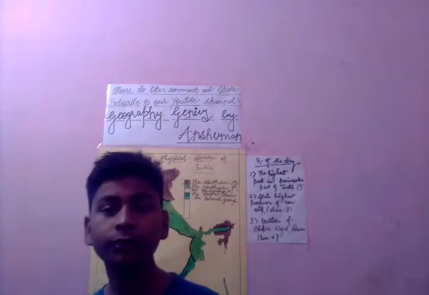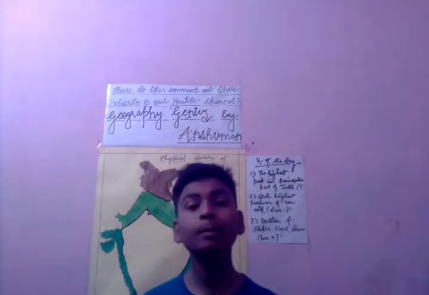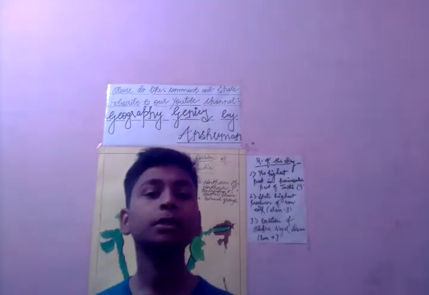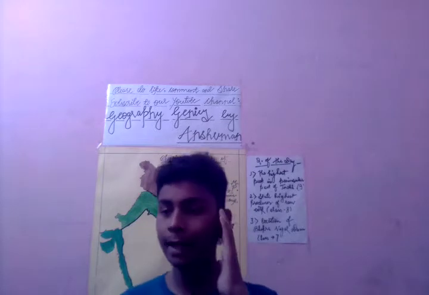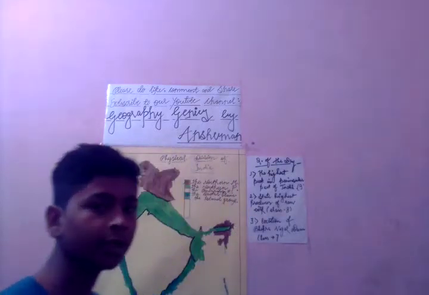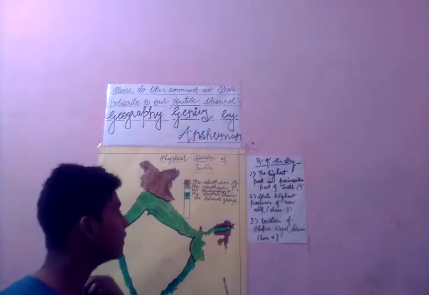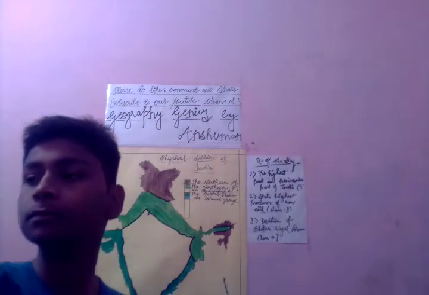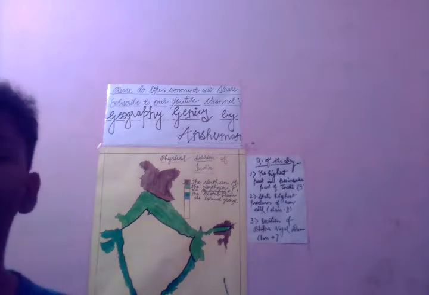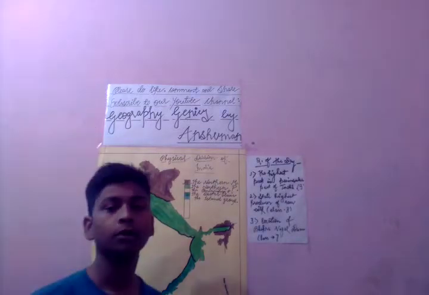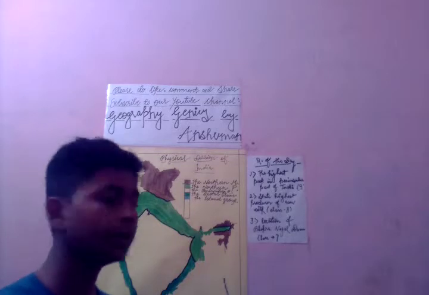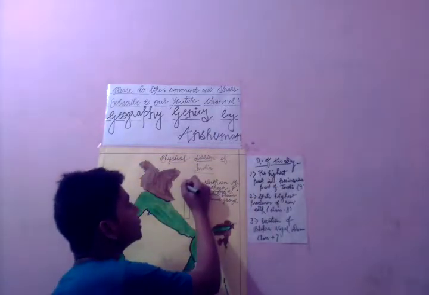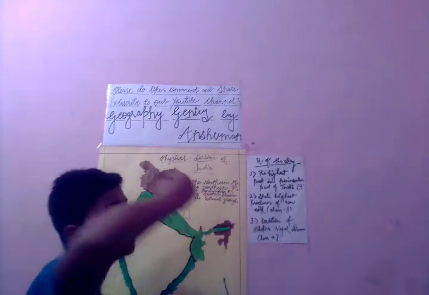Now, as we have left our northern plain and our whole physical features of India at the 3 points when we explained, here behind you can see a map. Let me just find it. Yes, so let's go. In the earlier videos we have finished the Northern Mountains.